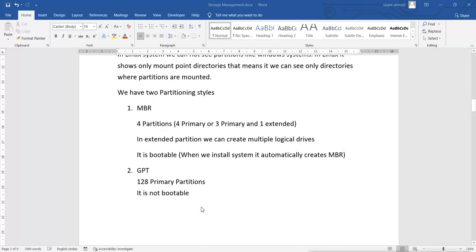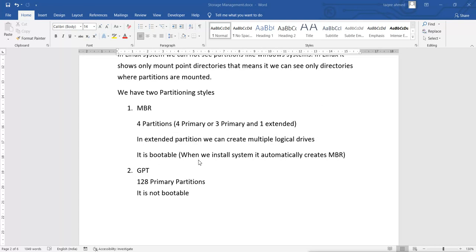One more thing, when you have a hard disk, you will have a partitioning style. So we have two partitioning styles, MBR and GPT, same as Windows. MBR supports 4 partitions, either all 4 primary, or 3 primary and 1 extended. In that extended we can create multiple logical drives.